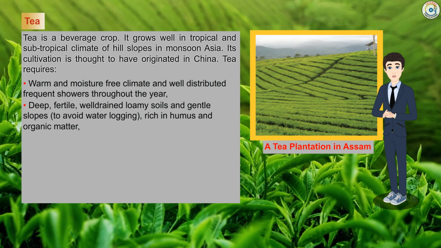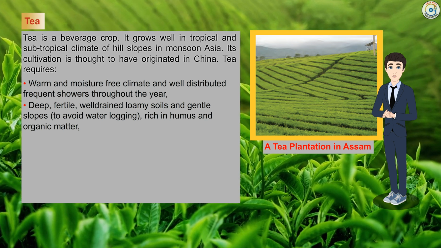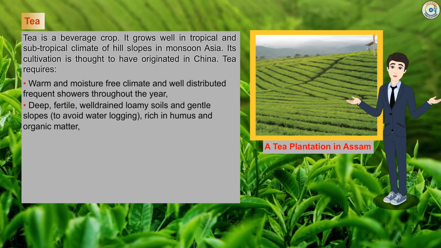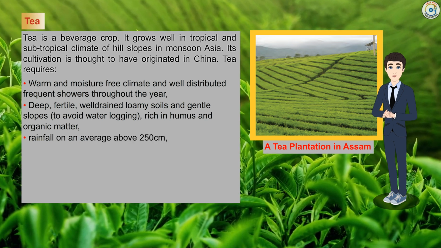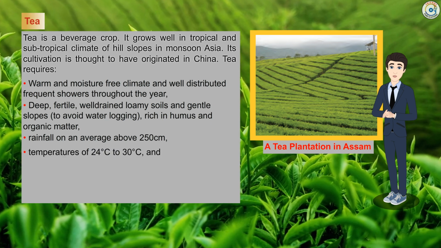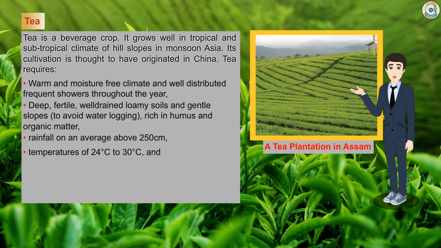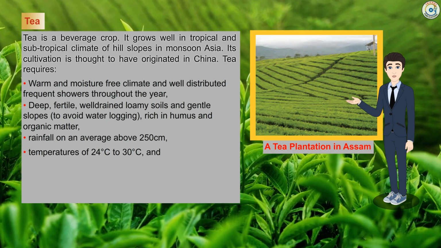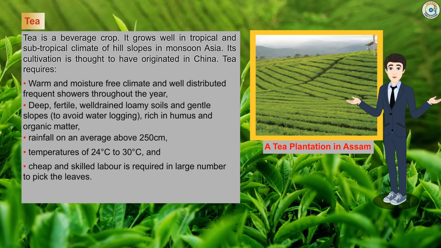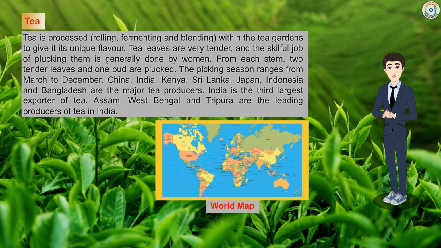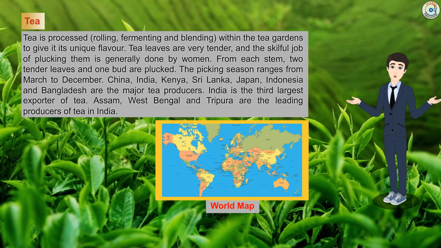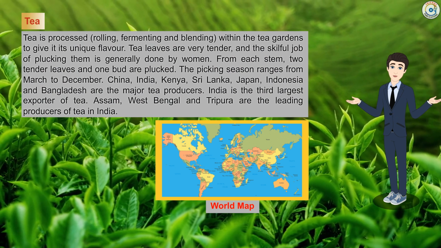Tea requires deep, fertile, well-drained loamy soils, and gentle slopes to avoid waterlogging, rich in humus and organic matter. Rainfall on an average above 250 centimeters. Temperatures of 24 degrees Celsius to 30 degrees Celsius, and cheap skilled labor is required in large number to pick the leaves. Tea is processed, rolling, fermenting and blending within the tea gardens to give it its unique flavor.